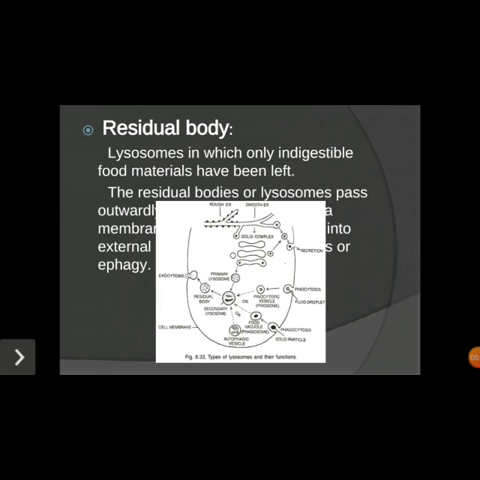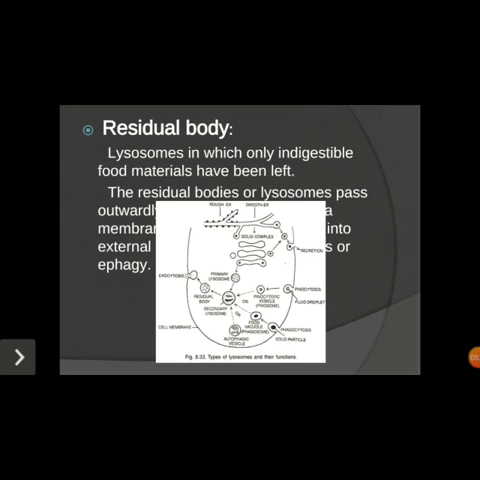So that is nothing but the residual body or tertiary lysosome. So lysosomes in which only indigestible food materials have been left. So undigestible food material जो भी left हो गए, now the lysosome gets converted into the residual body. It carries the undigested food and takes it near the outer membrane, the plasma membrane side, and it is thrown out of the body. So this is a mechanism how the food material is digested.